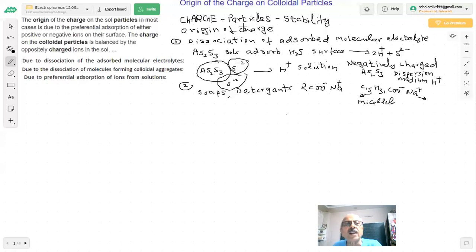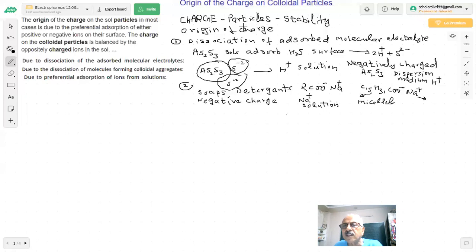The charged ions in the sol have a charge opposite to the charge of the colloidal particles. Here in soaps the colloidal particles carry a negative charge, and the sodium ions go into the dispersion medium.